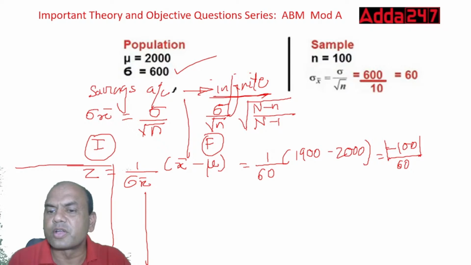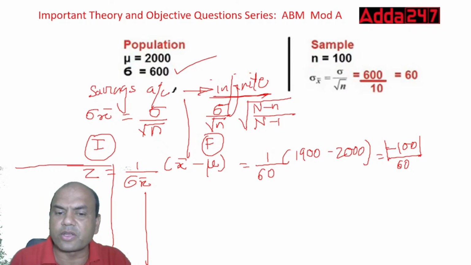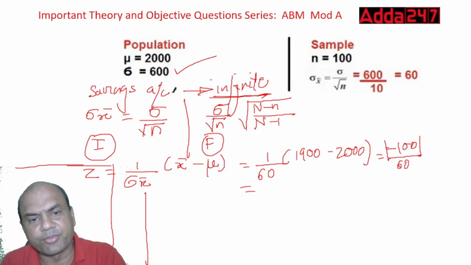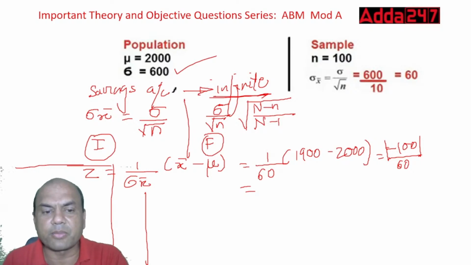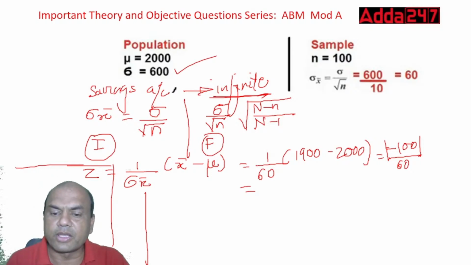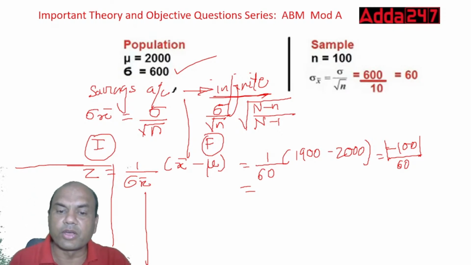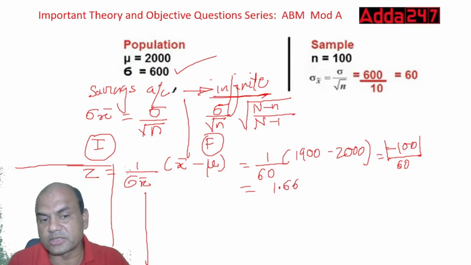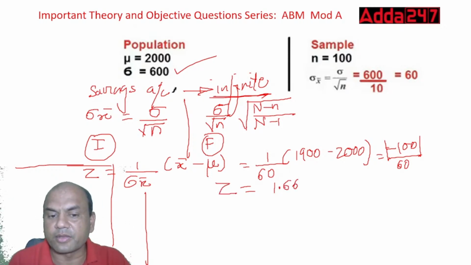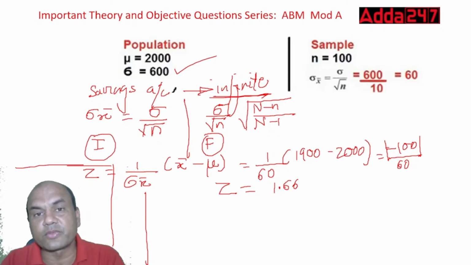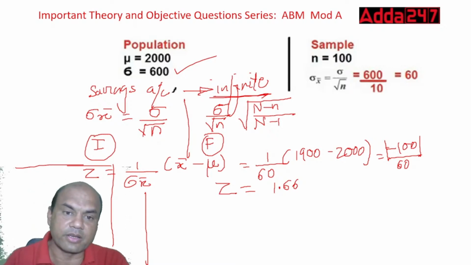Okay. So it is 100 upon 60. So what is the answer you are getting? 100 divided by 60. So the answer which you get is 1.66. Okay, 1.66. So this is what Z you are getting. This is the answer which you are getting of Z over here.